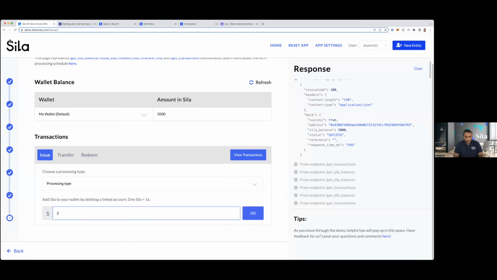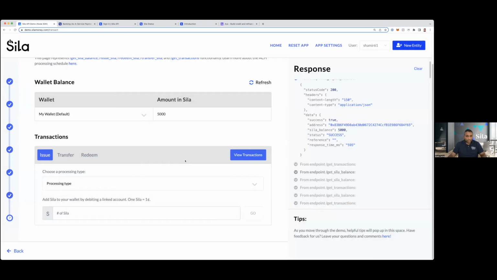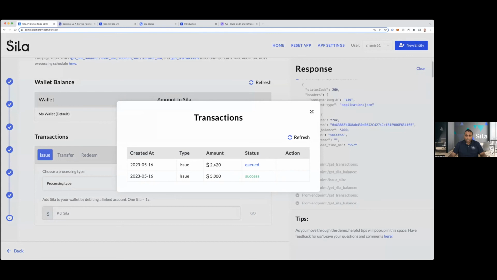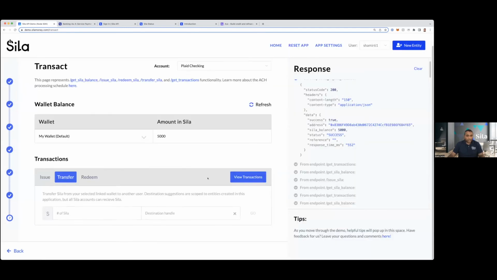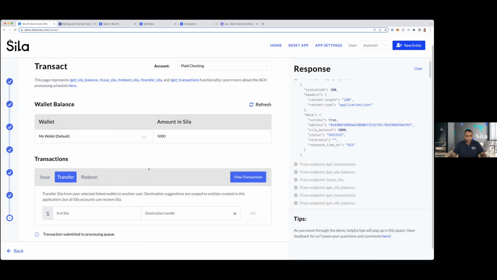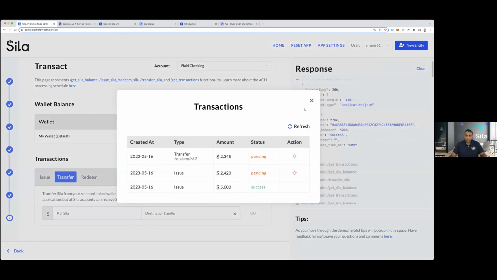I'm going to fire off another transaction, let's do same day ACH on that one as well. That's another issue which will show up as queued now, and that will also go through soon enough. But because we have a balance now, we can transfer some of those funds to anybody actually. So one of these other handles, and transfer transactions are happening on our own ledger, so they're pretty close to instant. And that will take a few seconds there to finish, and then it'll show up as successful.